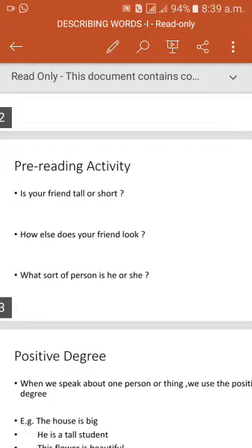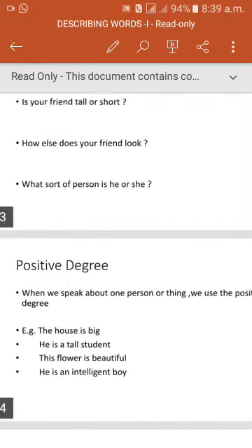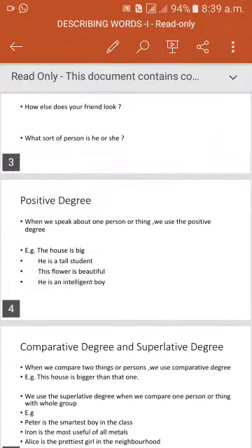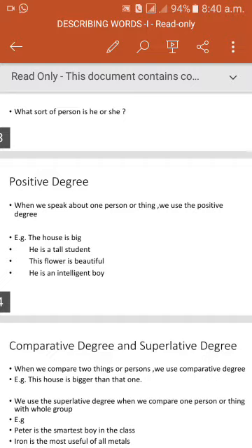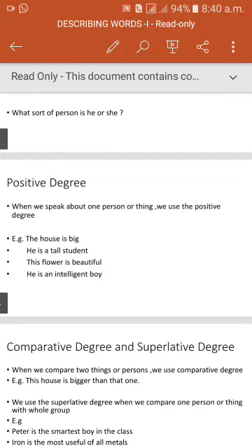Next comes degrees of comparison. Degrees of comparison refers to adjectives being written in different forms to compare one, two, or more nouns, which are words describing words, places, and things. The three forms of comparison are the positive degree, the comparative degree, and the superlative degree.